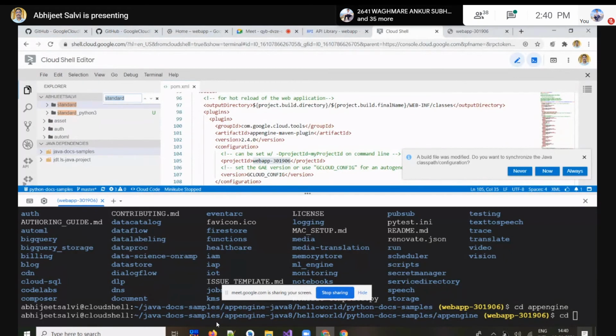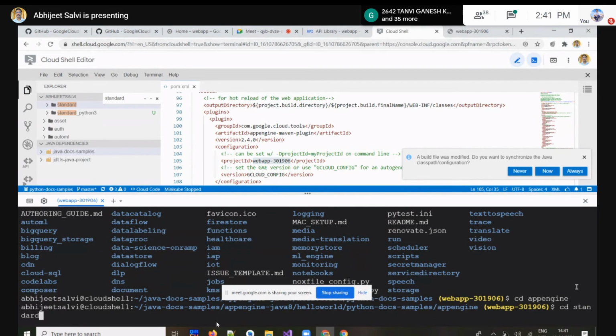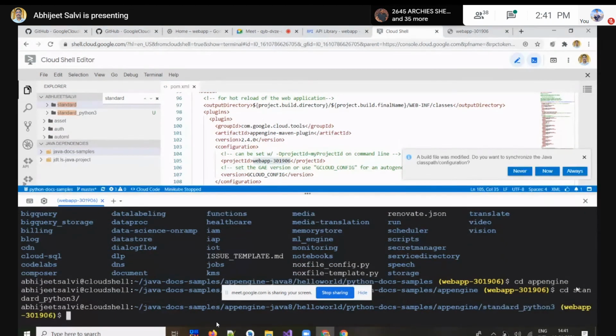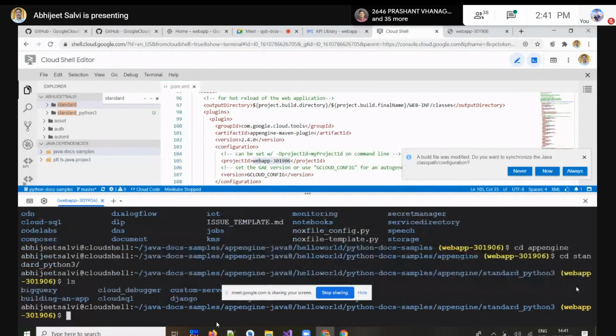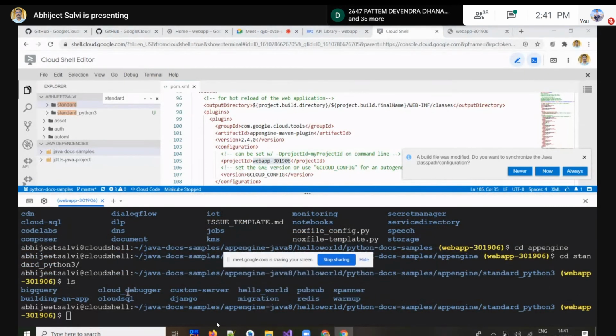cd app engine once again. cd standard, tab, and then standard underscore. So we have to use this one, standard underscore Python. And in that we have one of the folders, once again ls. Let me find out that folder name, hello or something. There. cd hello.